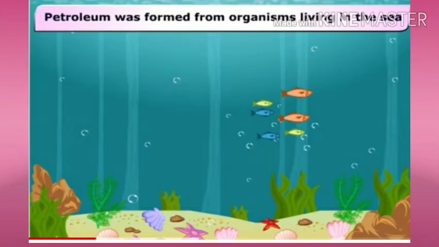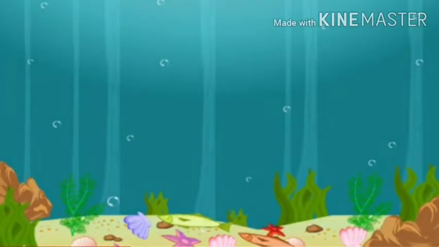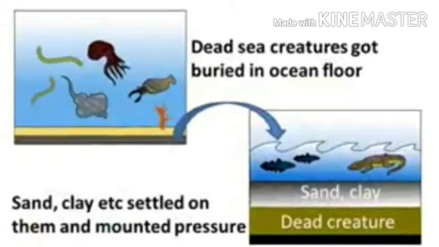Let us explain how this happened. Millions of years ago, a very large number of microscopic plants and animals lived in the sea. What happened? They died because of some calamity and their bodies sank to the bottom of the sea. So, petroleum was formed by the decomposition of remains of tiny plants and animals buried under the sea millions of